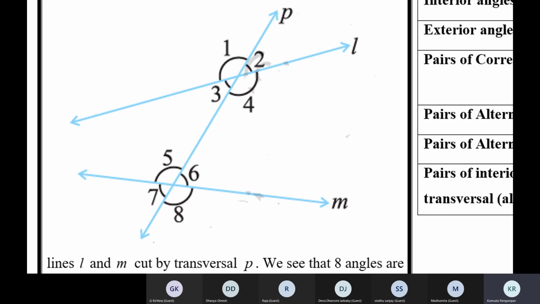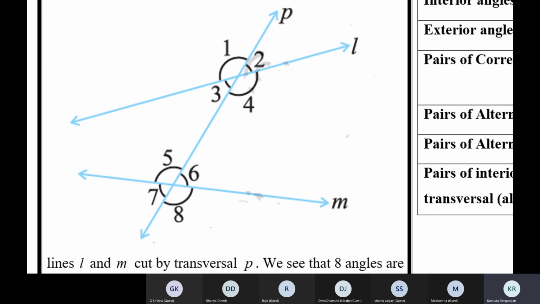Now, Raja, tell me all the interior angles formed. Ma'am, angle 3, angle 4, angle 5, and angle 6. Very good. Angle 3, angle 4, angle 5, and angle 6 are the 4 interior angles. There is no equality or anything. They're just called interior angles by their positions.